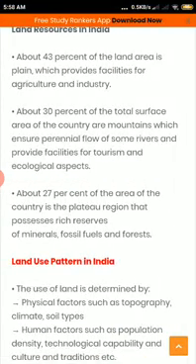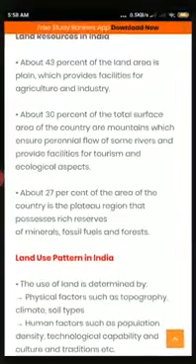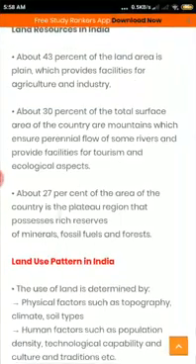See, the land resource in India: approximately 43% of the land area is plain, which provides facility for agriculture and industries. This plain land is highly utilized for agriculture. Agriculture is the backbone of the Indian economy. Approximately 63% of people are dependent upon agriculture, and many industries are dependent on agriculture, which is why they are called agro-based industries.